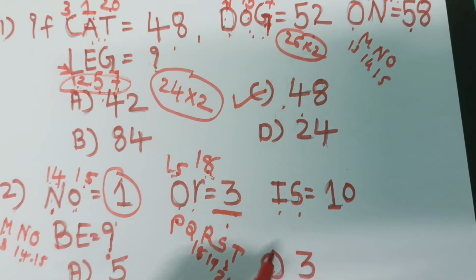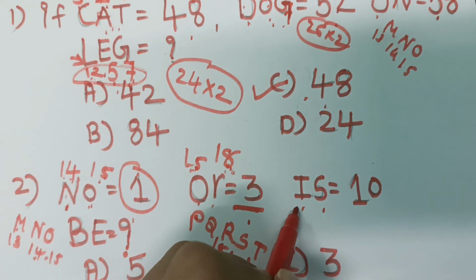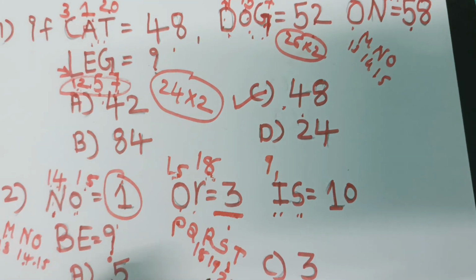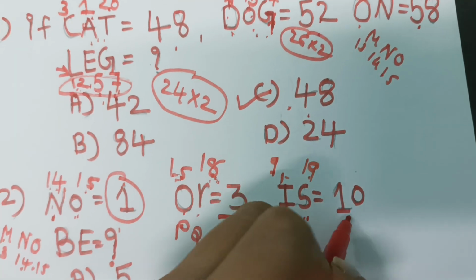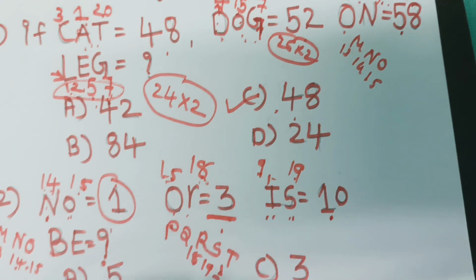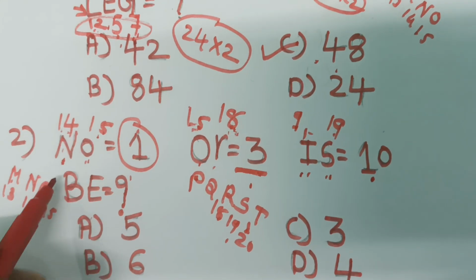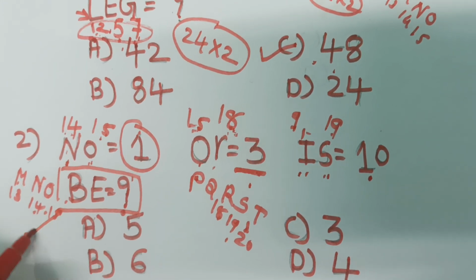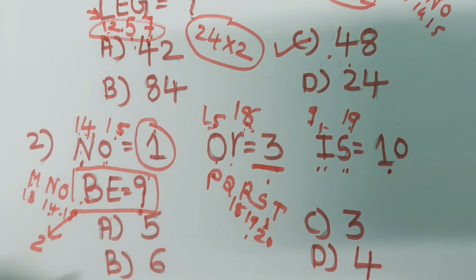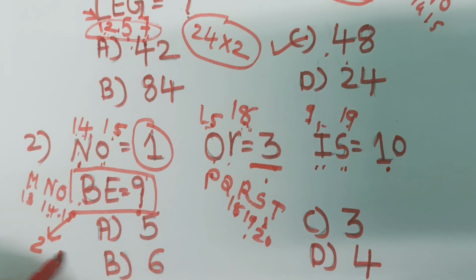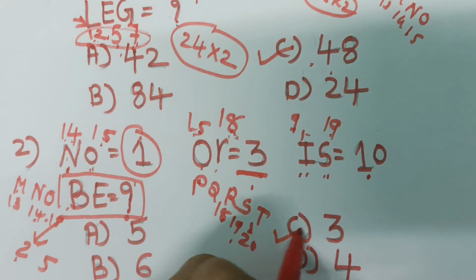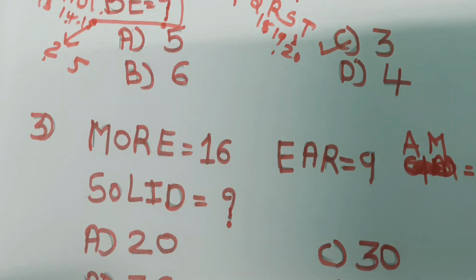Here I and S. What is the alphabetical order of I? That is 9 and S is 19. And what is the difference? That is 10. So here same application, B, that is 2, and E's alphabetical order is 5. 5 and 2, the difference is 3. So the answer is C.